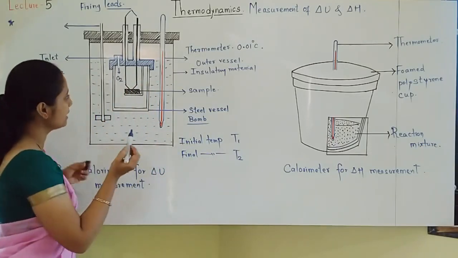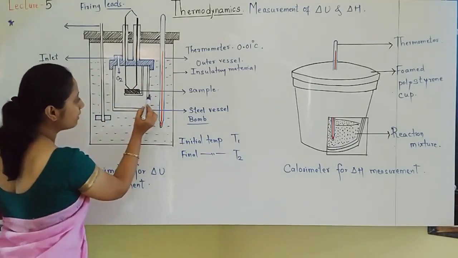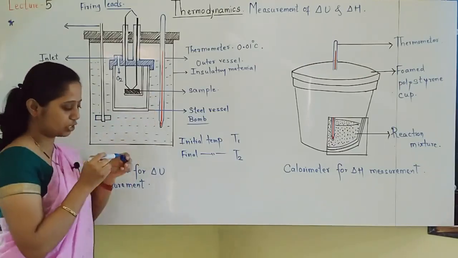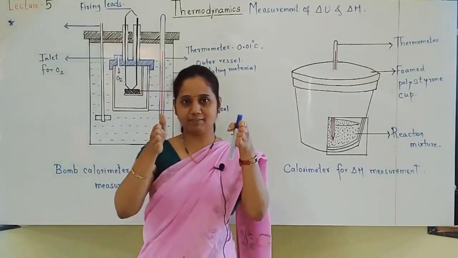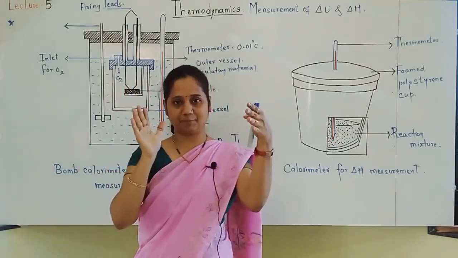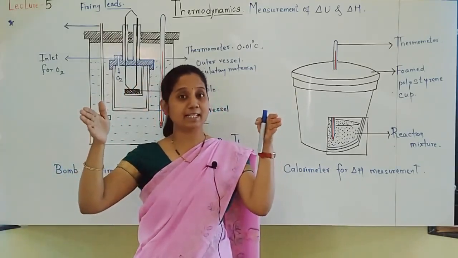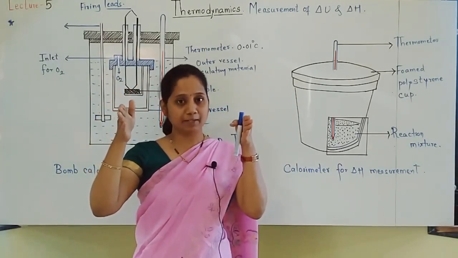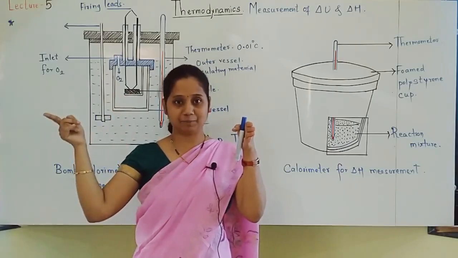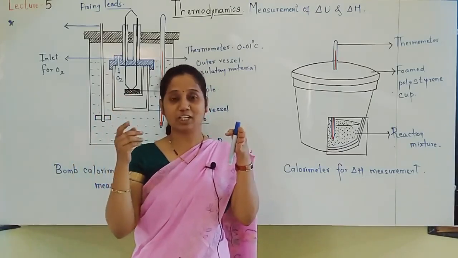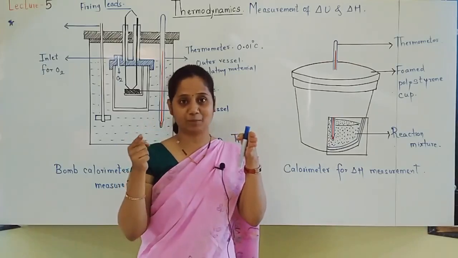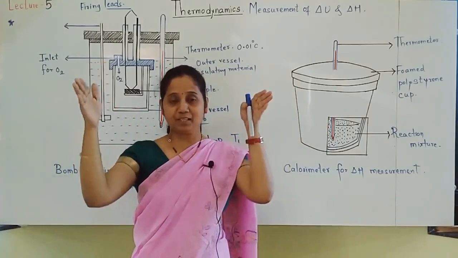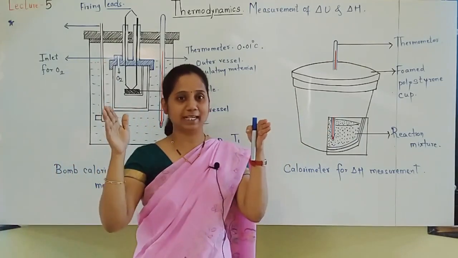Now here see, students, whatever water is very close to this steel vessel, its temperature will be much more. Here the steel vessel will be there, and surrounding it the water is there. Now the outer vessel, why insulating material? Because whatever heat is absorbed by the water should not go outside. That's why we have to measure the change in internal energy by measuring the temperature. So the water's heat should not go outside. That's why the outer vessel must be insulating material.